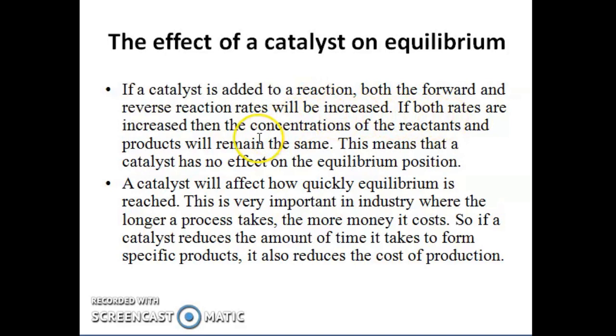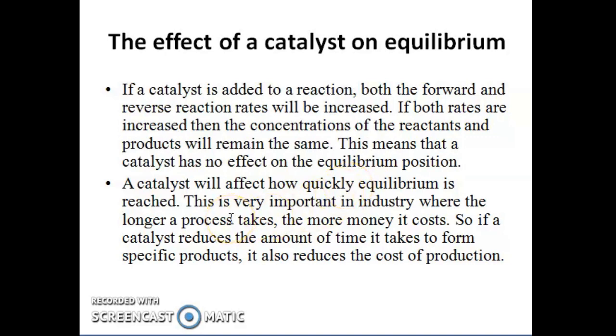If both the rates are increased, then obviously the concentrations of the reactant and the product will remain the same, and that means the catalyst will not have any effect on the equilibrium position. A catalyst will affect how quickly the equilibrium is reached. It is not going to favor the reverse or forward reaction, but it just supports the reaction in attaining the equilibrium position.